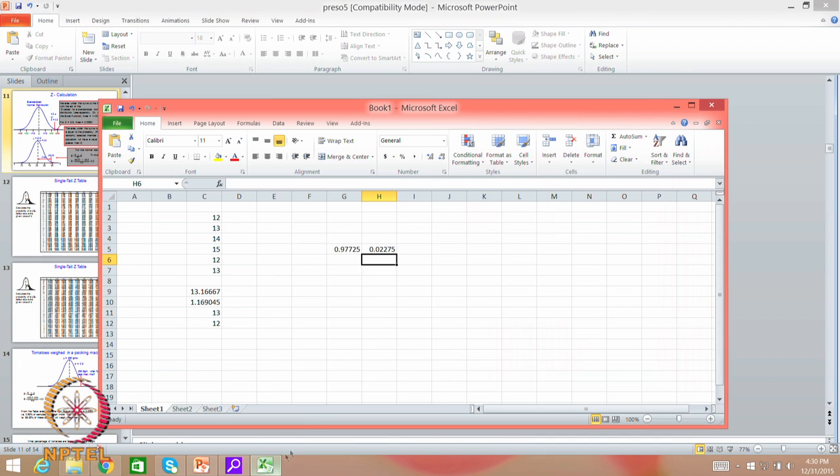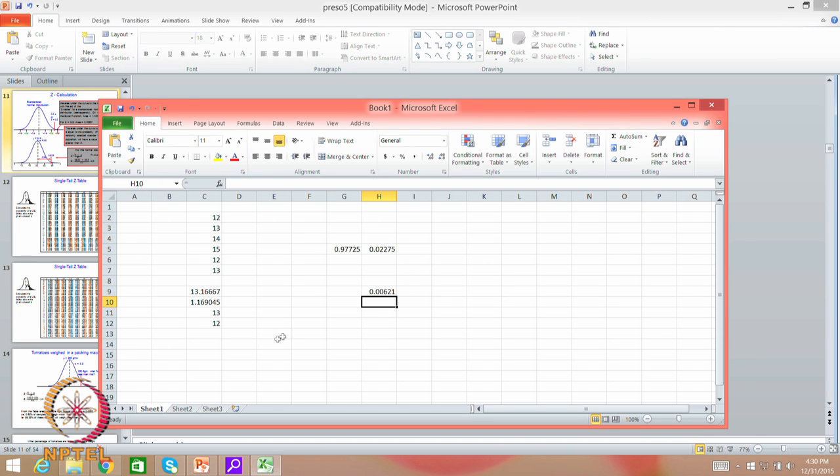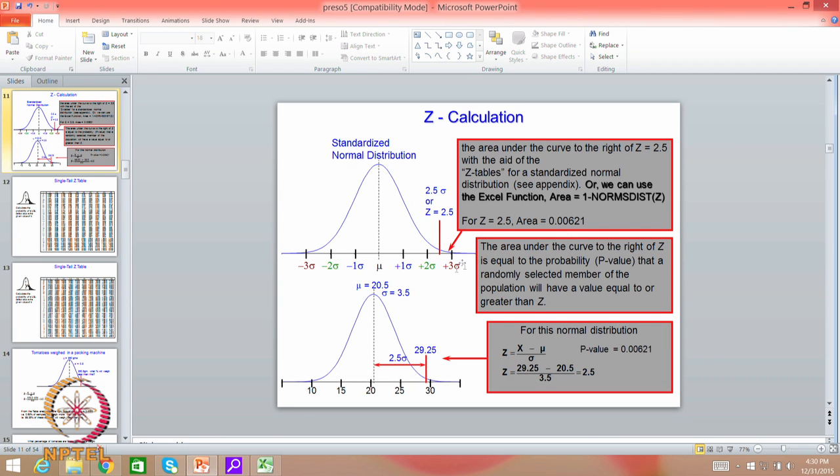So how do I do that? I will go to Excel, I will do 1 minus NORM.S.DIST, it will give you 0.00621, okay, that is this area is 0.00621, whereas if you want the whole area, that is what NORM.S.DIST gives actually, okay. So that is the advantage of converting a normal distribution into standardized normal distribution, and we are going to do many problems using this particular command.